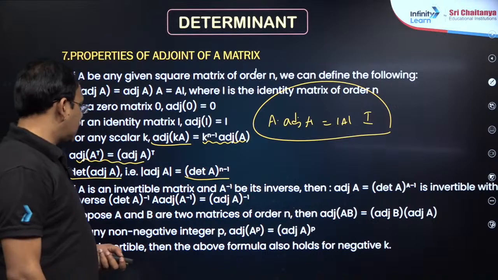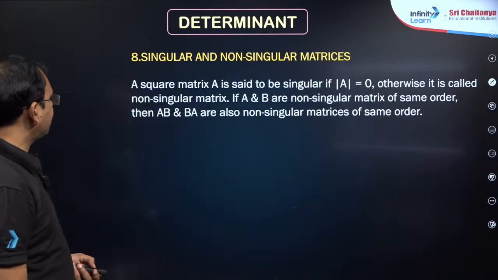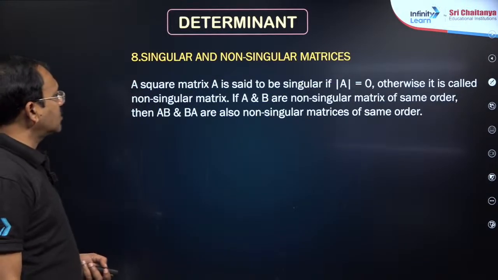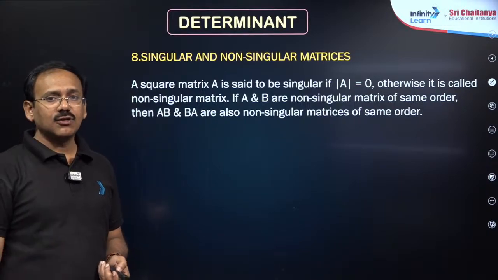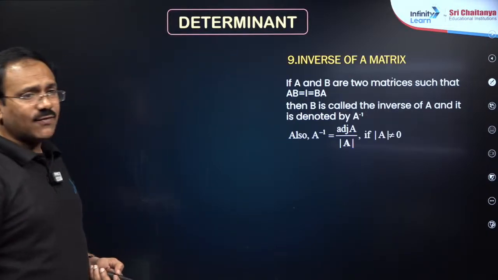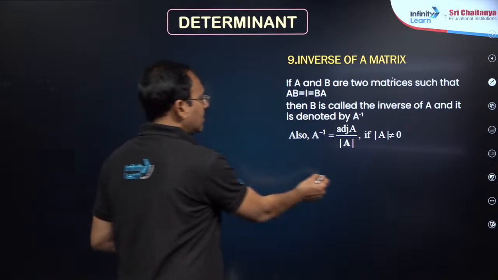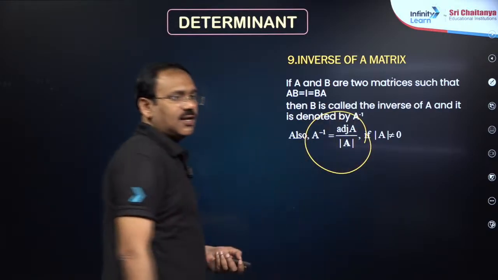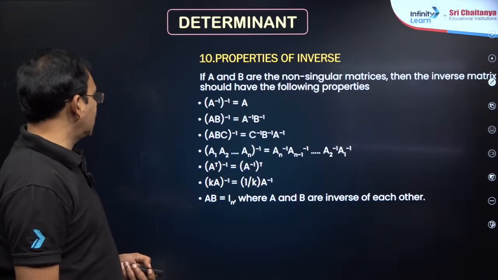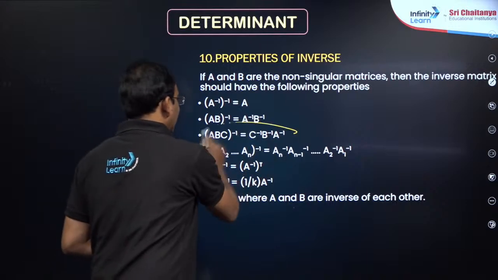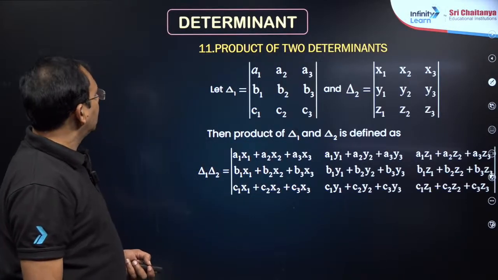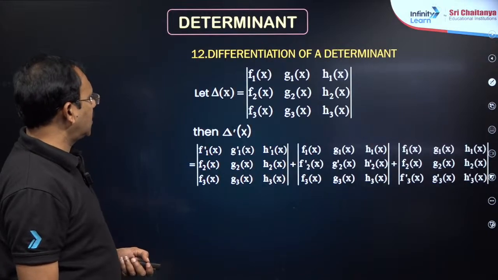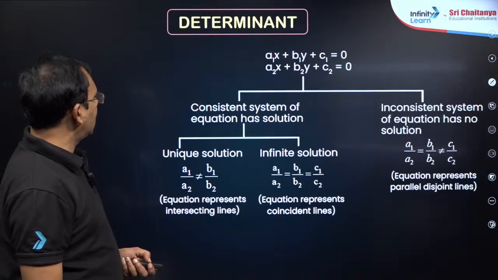The next, my dear friends, singular and non-singular matrices. If det is 0, singular; not equal to 0, non-singular. The inverse of a matrix we can find by the result A inverse is adjoint A by det A. If det A is not equal to 0, A inverse exists. ABC whole inverse will become C inverse into B inverse into A inverse. Okay. The next, product of matrices, determinant just to multiply.